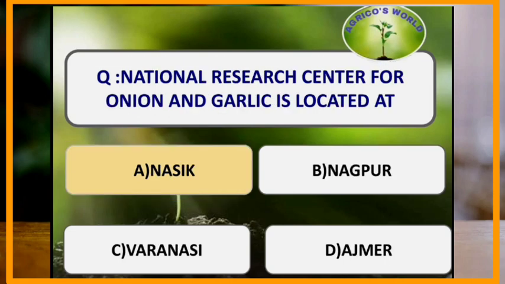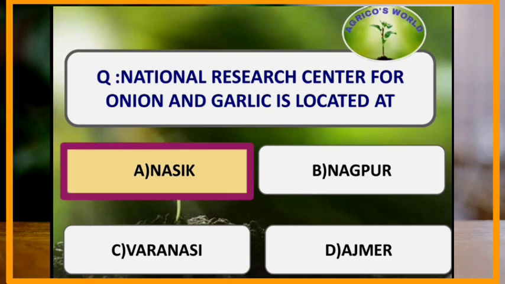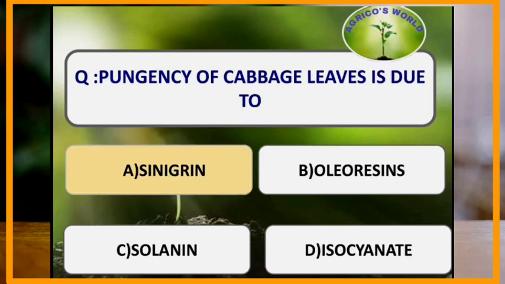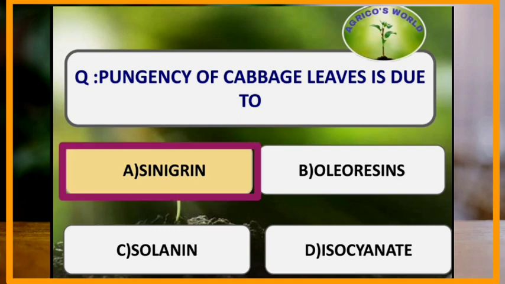Where is the National Research Center for Onion and Garlic located? The National Research Center for Onion and Garlic is located at Nasik. The pungency of cabbage leaves is due to the presence of which of the following substance? The pungency in cabbage leaves is due to the presence of sinigrin.